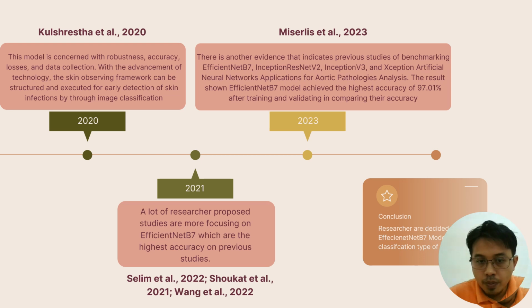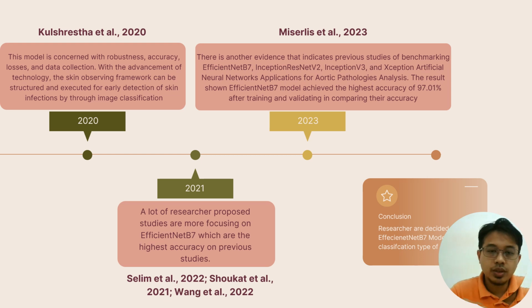A lot of researchers from the first study are focusing more on EfficientNet B7, which had the highest accuracy in previous studies. That means there is a lot of research about classification of skin, and in 2021 they found that EfficientNet B7 is the best pre-trained model that can be implemented for classifying objects, skin disease or anything.